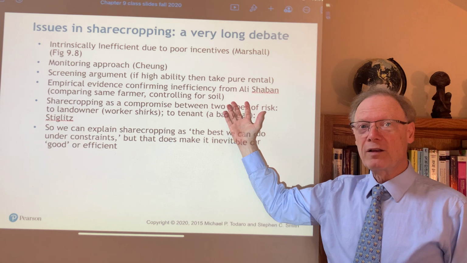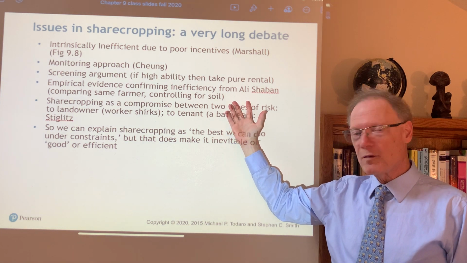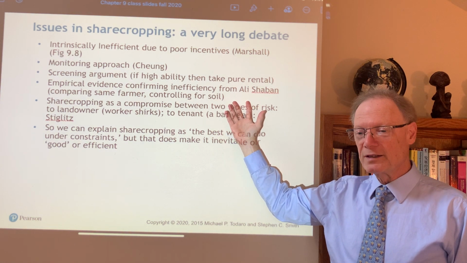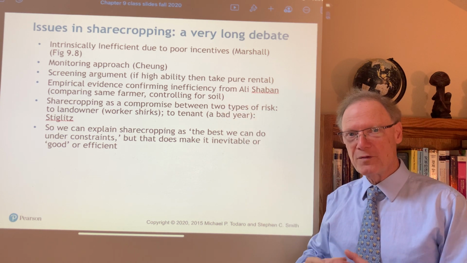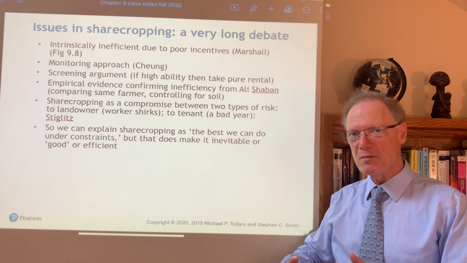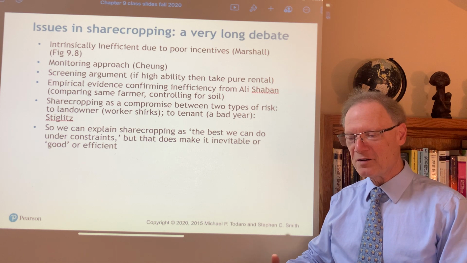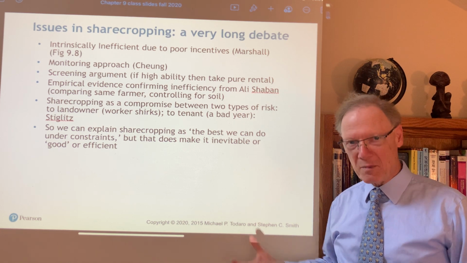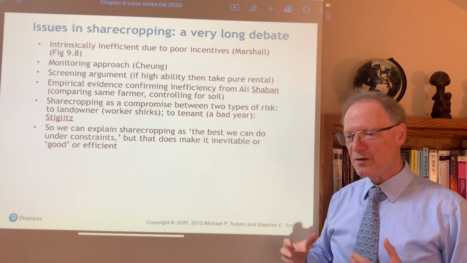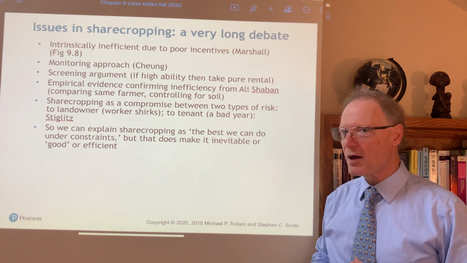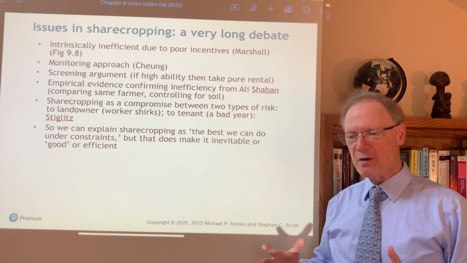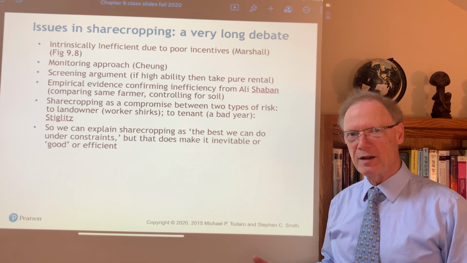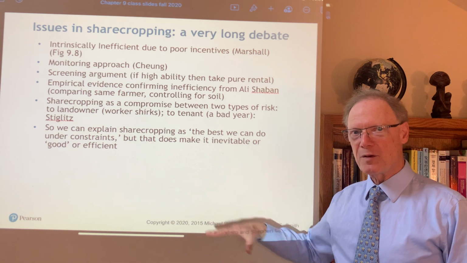There's some empirical evidence that the sharecropping is less efficient than the pure rental. It's really hard to prove this because land quality differs, and most important, most hard to observe, the ability of farmers indeed differs. But one approach, Ali Shabam was the innovator here, is to say, well, we observed that there are many farmers who, for example, in India, farm on several different parcels of land.